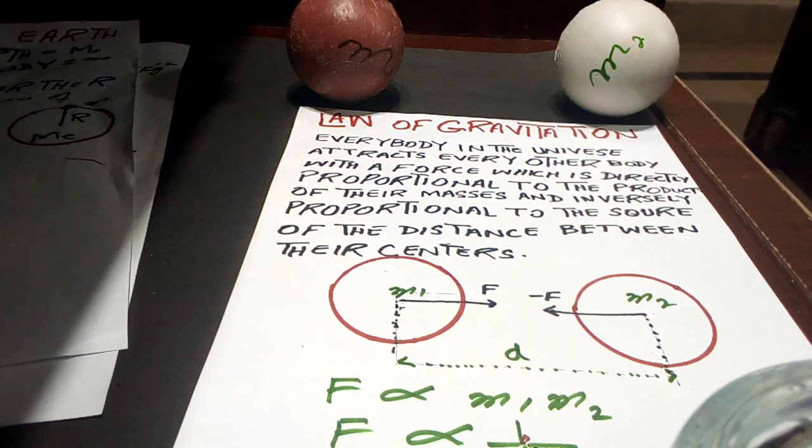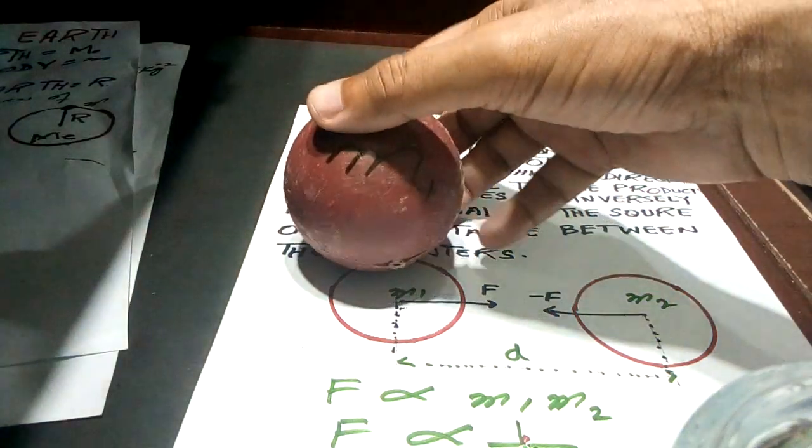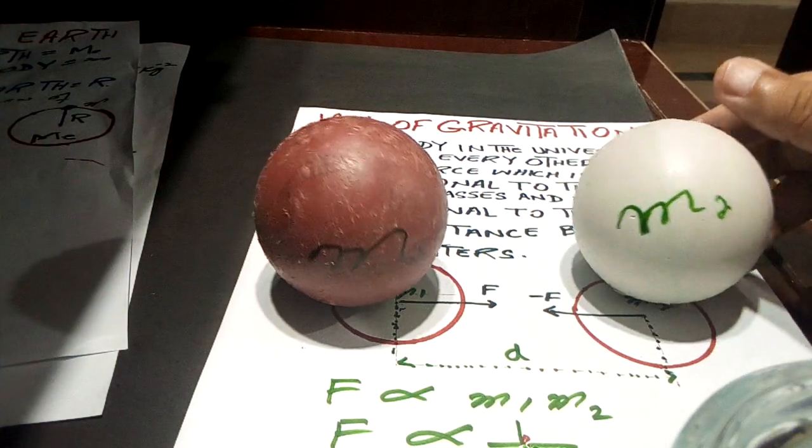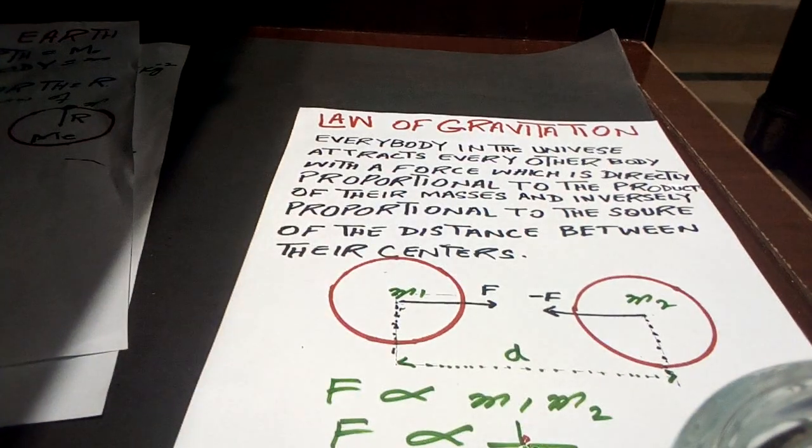Every body in the universe attracts every other body with a force which is directly proportional to the product of their masses and inversely proportional to the square of the distance between their centers. If there are two bodies A and B having masses m1 and m2, and the distance between their centers is d, then according to this law, F is proportional to m1 m2.